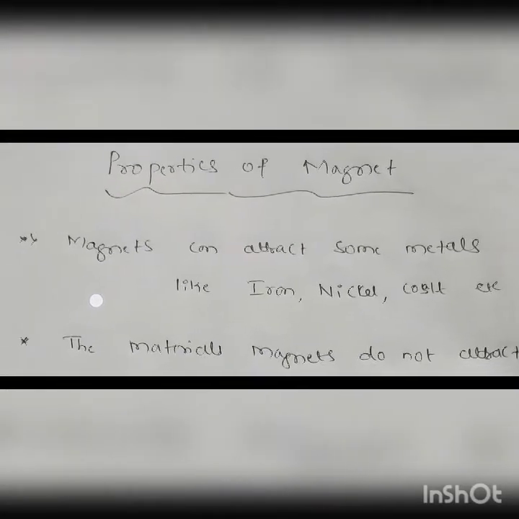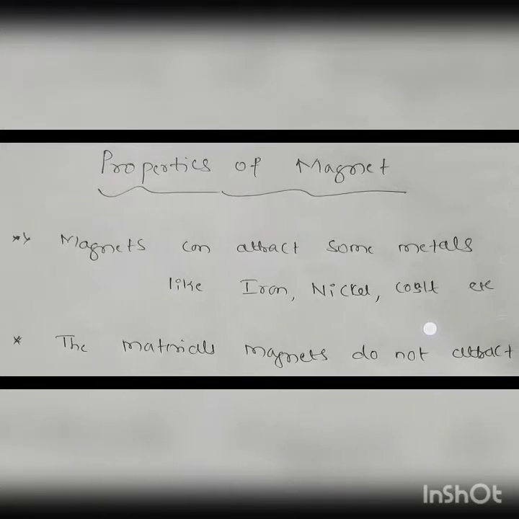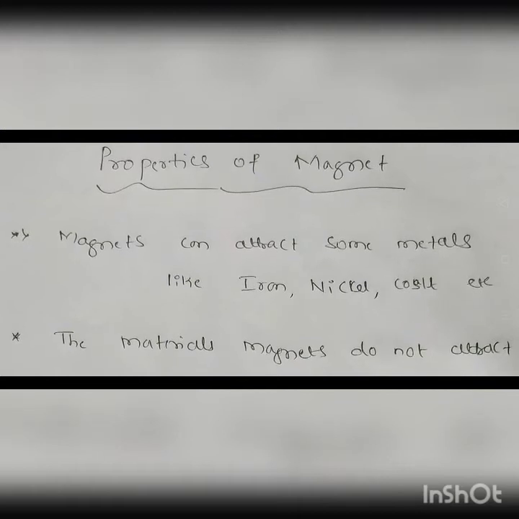First of all, the first important point: magnets can attract some metals. As you know, when you were a small kid, you played by taking some pieces of iron and keeping a magnet near them, and you saw that it attracts. This is what you have practically done in your earlier age. Now we have to study exactly why it happens. Magnets can attract some metals, like iron, nickel, cobalt, and so many others.